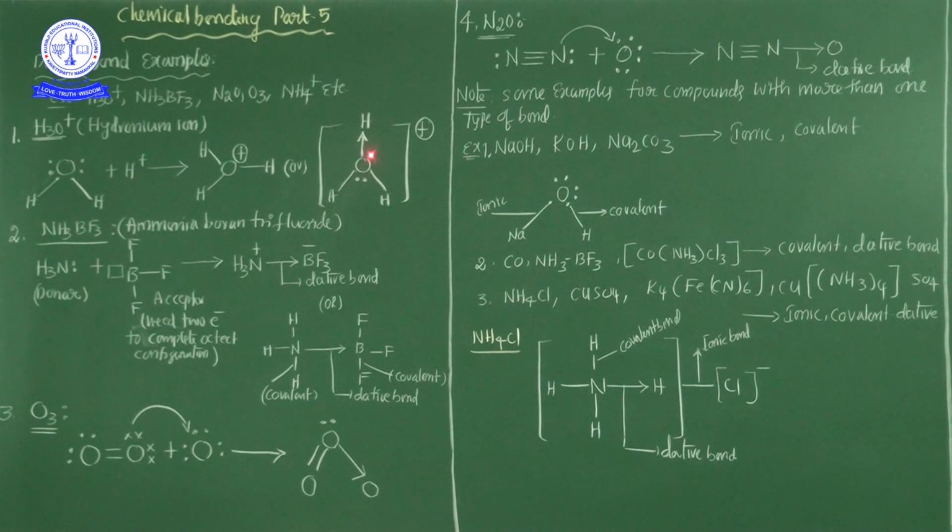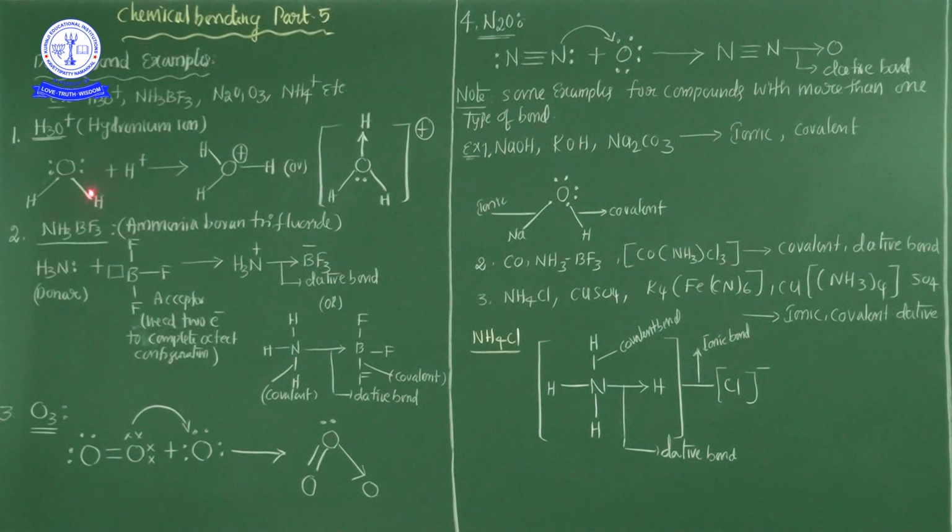Listen carefully, my dear students: in this molecule H3O+ ion, the hydronium ion, there are two covalent bonds and one dative bond. Now see here, one lone pair of electrons is donated to the H+, and after donation that pair is mutually shared between the oxygen and hydrogen.